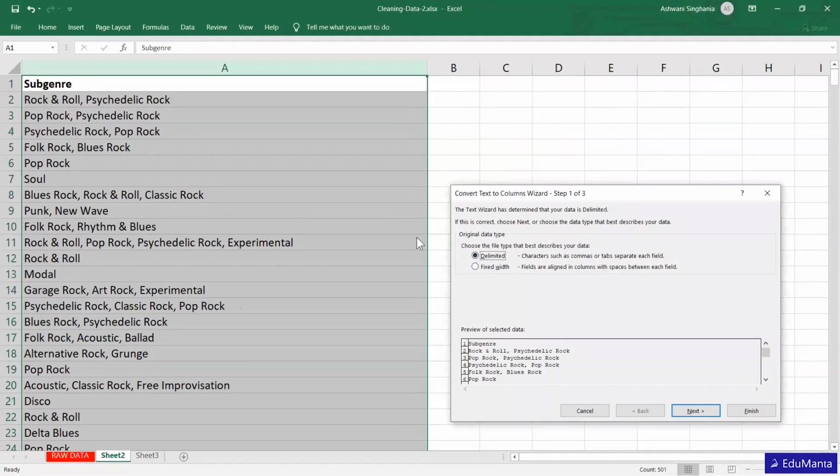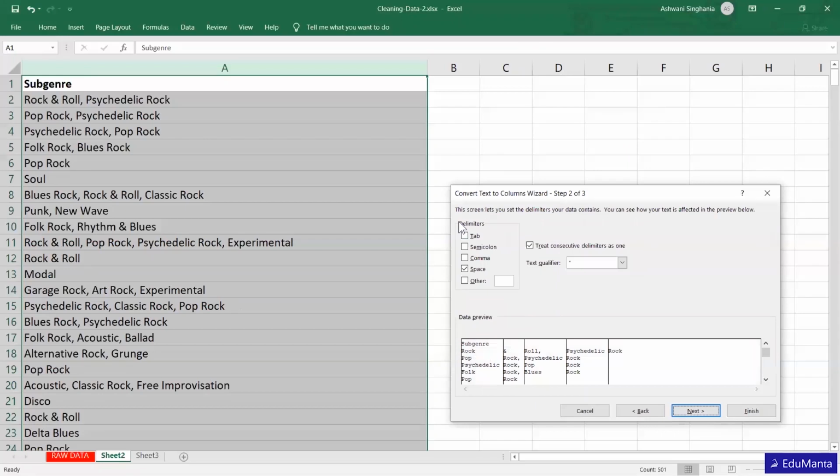So now we want to separate these things into different columns. These are all particular subgenres, and we want them divided into different columns. So we are just going to select delimited and next. Now they're asking what the common thing is that is separating these.